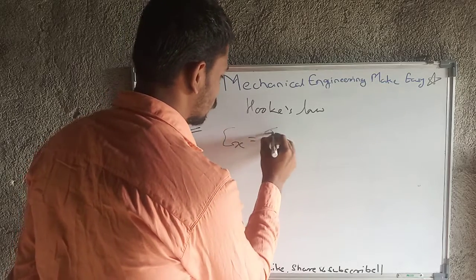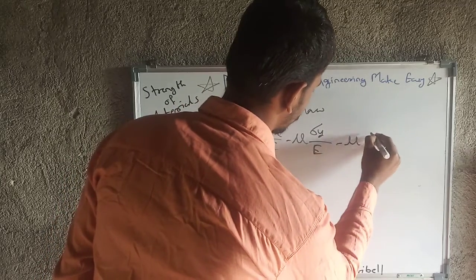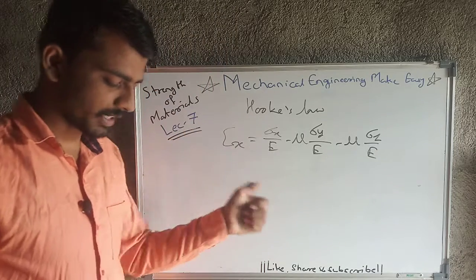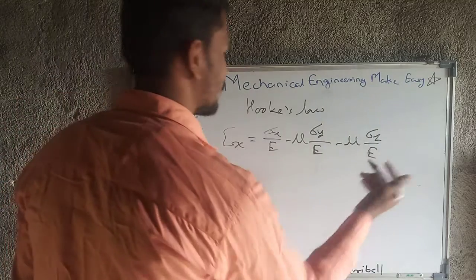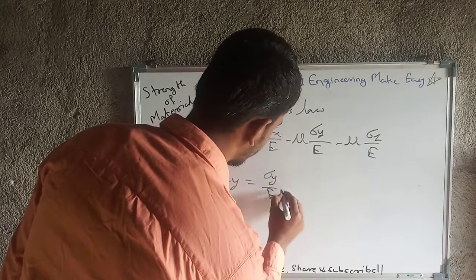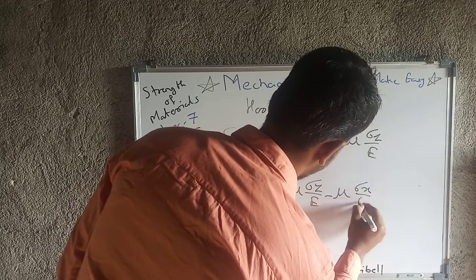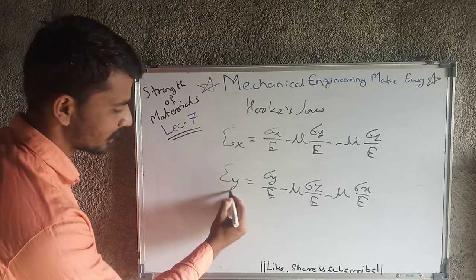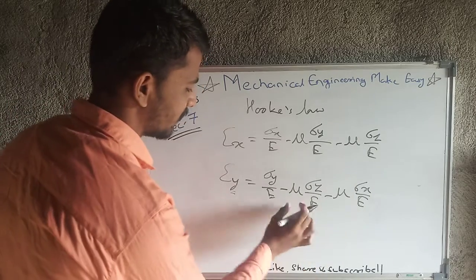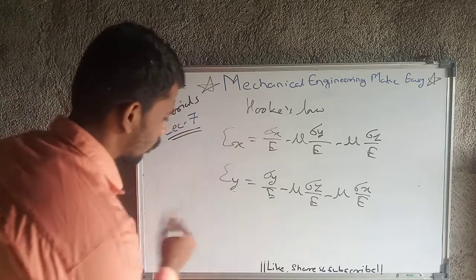So epsilon x will equal sigma x upon E minus mu sigma y upon E minus mu sigma z upon E. Similarly, epsilon y will equal sigma y upon E minus mu sigma z upon E minus mu sigma x upon E. Okay, if we are considering the y direction, then the stress in the y direction will be positive and the other stresses will be negative, and the Poisson's ratio will be multiplied to those stresses. So this is the basis of that.